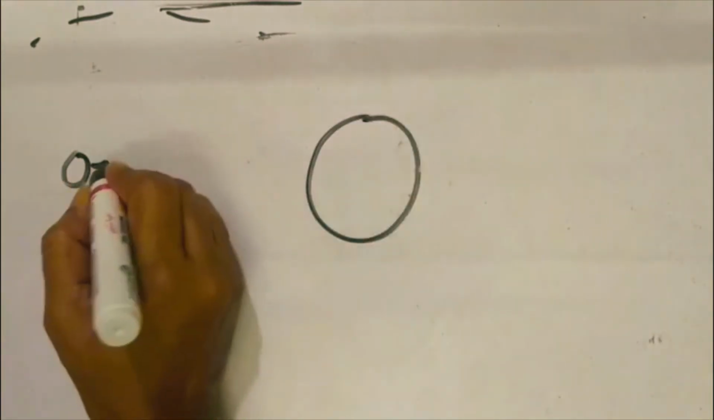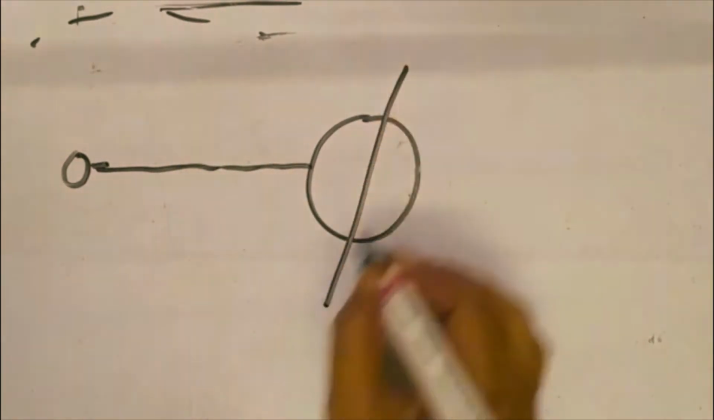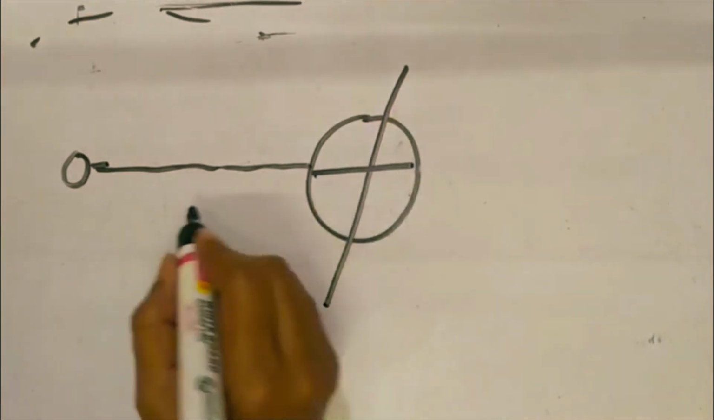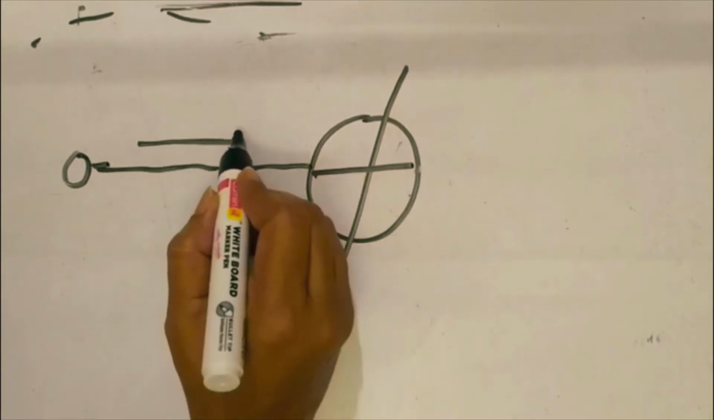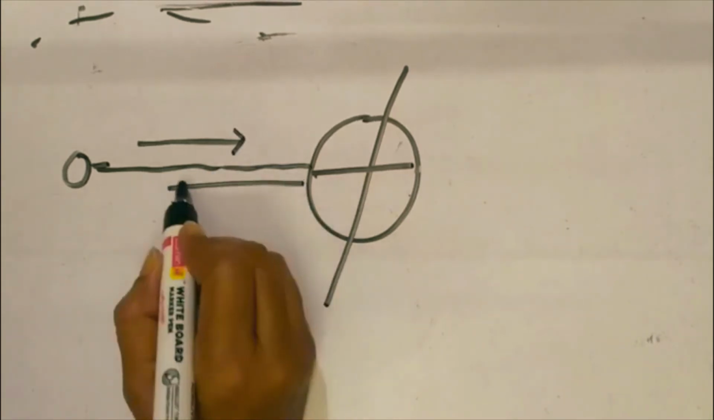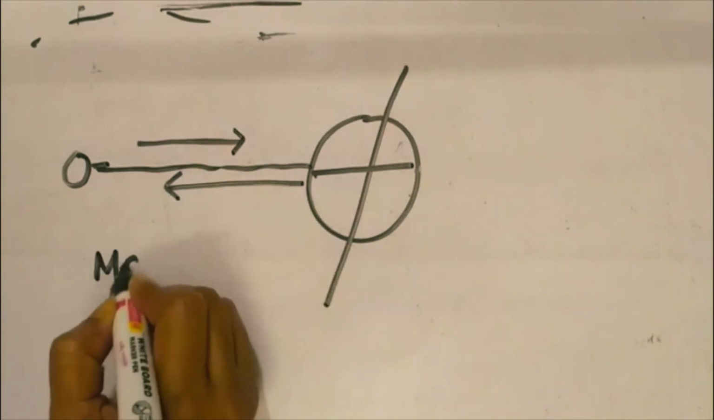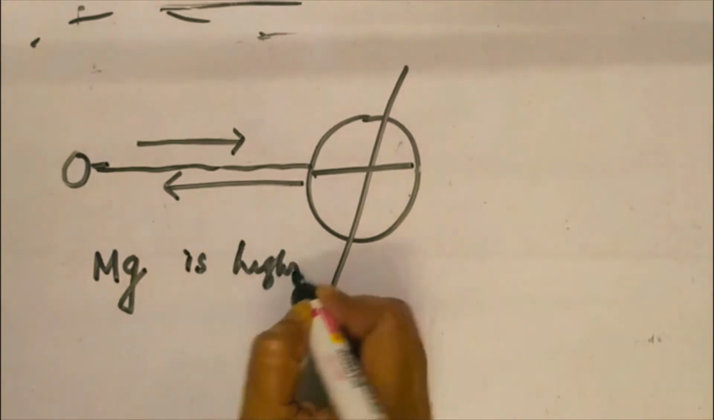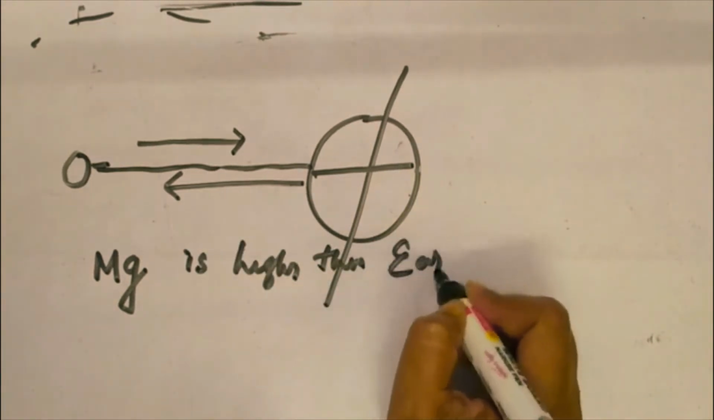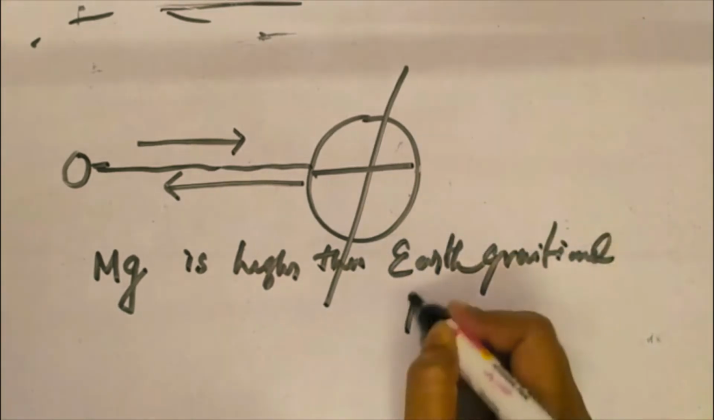Okay, why in the opposite direction? Suppose this is the moon and this is the earth. Here two bodies, earth and moon, are both attracted to each other. There is a gravitational pull. The moon pulls the earth due to gravitational force, and also the earth is pulling the moon. But here the moon's gravitational pull for the moon is higher than the earth's gravitational pull.